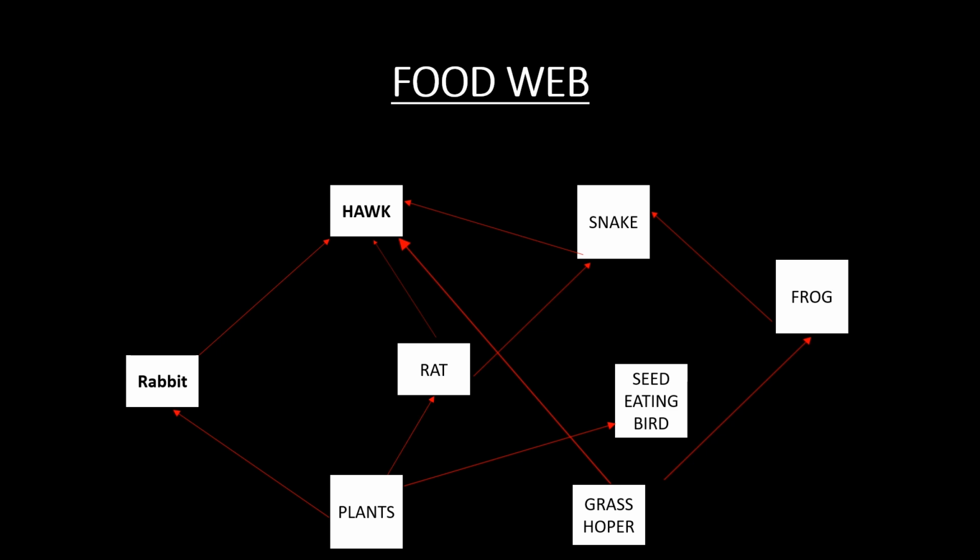So this is one food chain. Now, if we consider another, then plant is taken by rat and rat is again taken by hawk. So in this way, two or more food chains are interconnected, interrelated. So this is the food web. This is called a food web.